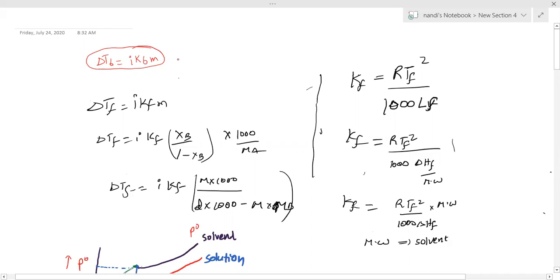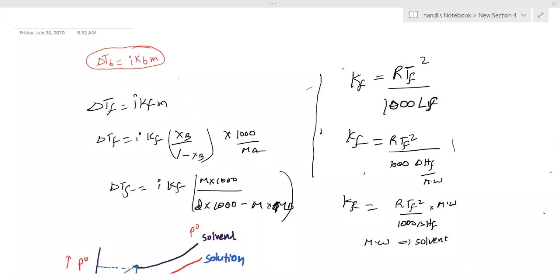For freezing point, instead of B, I have to write F. Then all formulas are the same. Write all these formulas for depression in freezing point. Wherever B is there, just write F. Up to delta TF you have the exam.